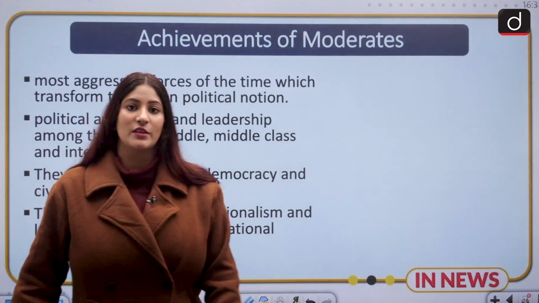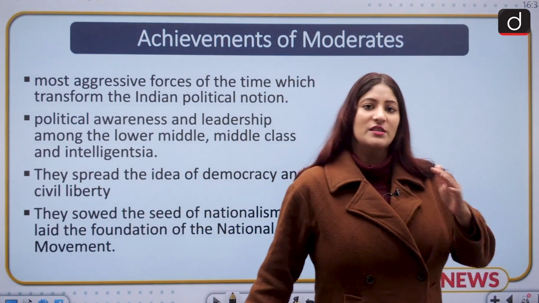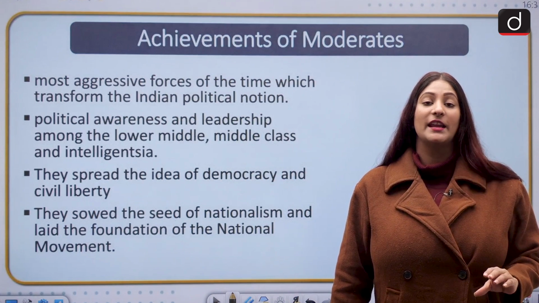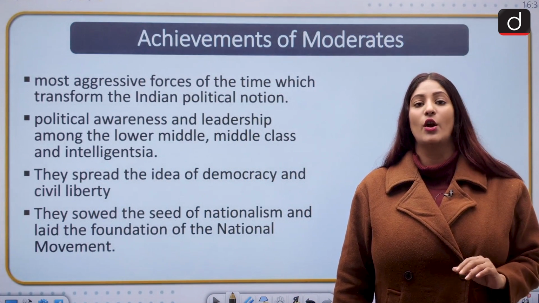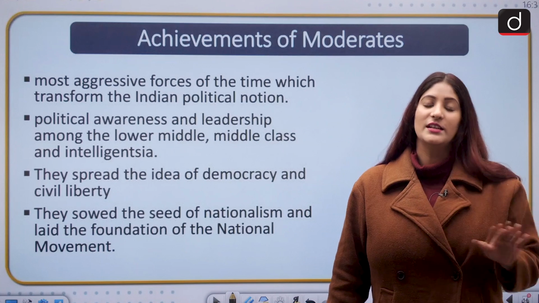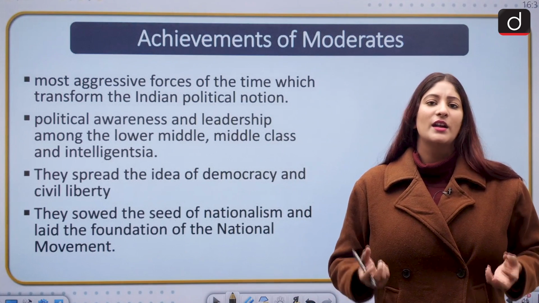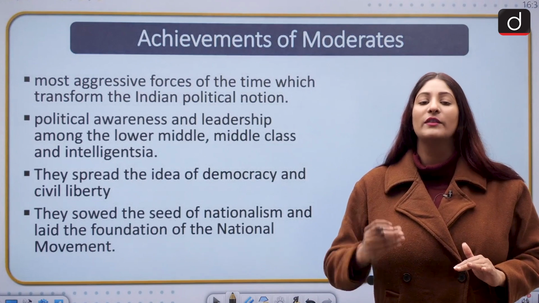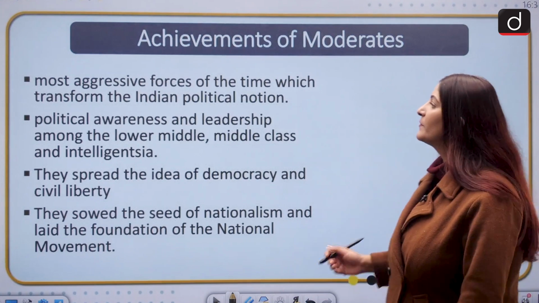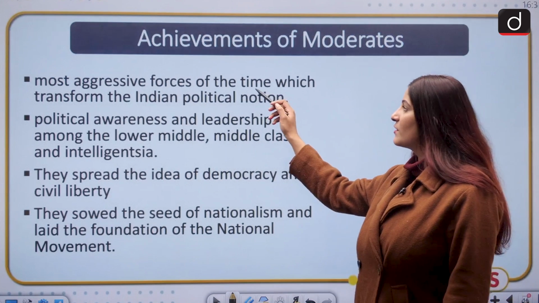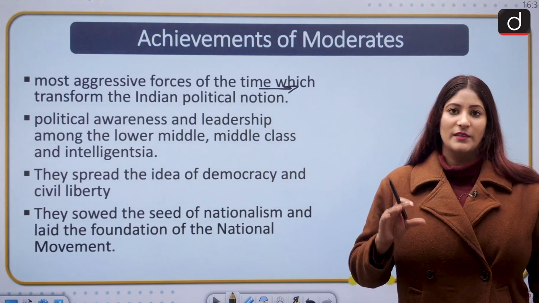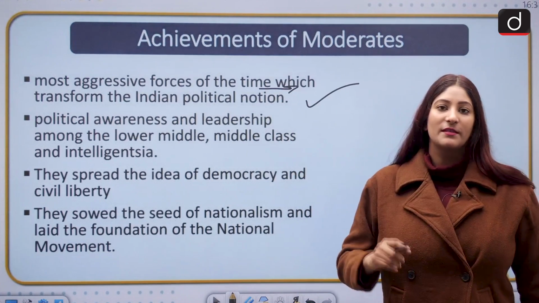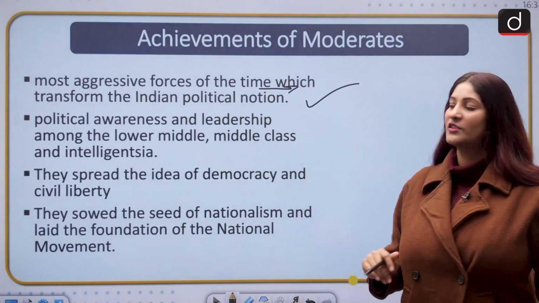The drain of wealth theory which was given by him was very easy. Why the economy of India became subservient to the economy of Britain was clearly explained. It could have been absorbed by even the most downtrodden, and this is one of the biggest contributions of the moderates. The most aggressive forces of that time, that means the leaders, were a part of INC. This is one of the most, we can say, the biggest achievements.